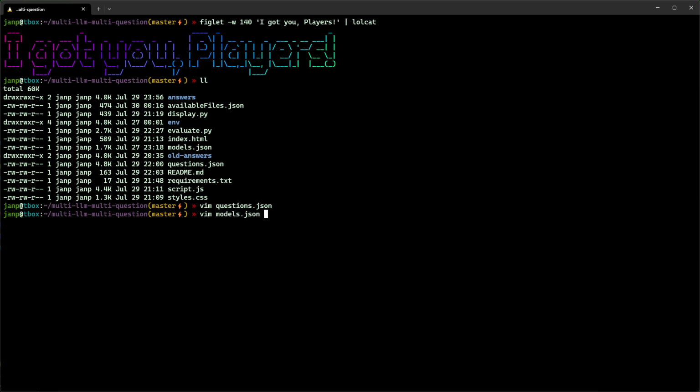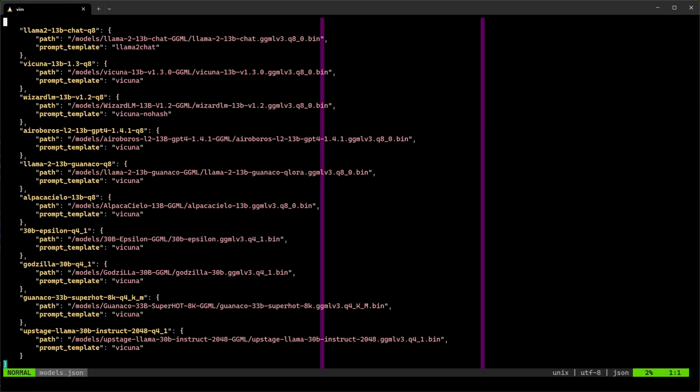Next, let's have a look at the models JSON. This is where I specify which models will be loaded for this evaluation. The main key is the short name of the model, including the quantization. I ran only the 13 billion 8-bit and 33 billion 4-bit models. I only have 24 gigs of VRAM available and I wasn't able to load any bigger models. The path is the location on the disk where the model will be loaded, and the prompt template specifies which type of prompt will be used for this model. The templates are defined directly in the code.